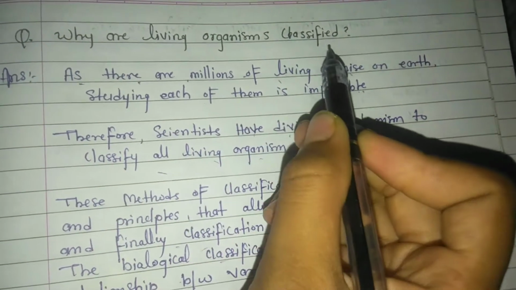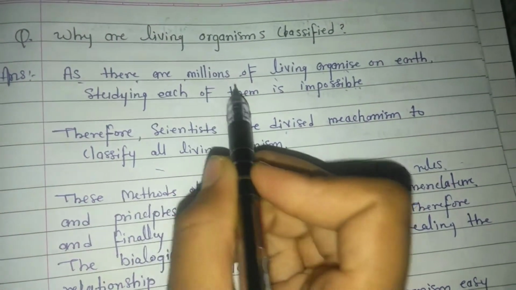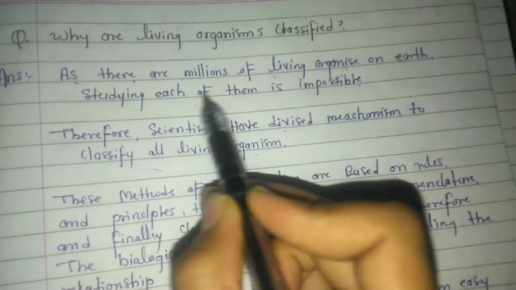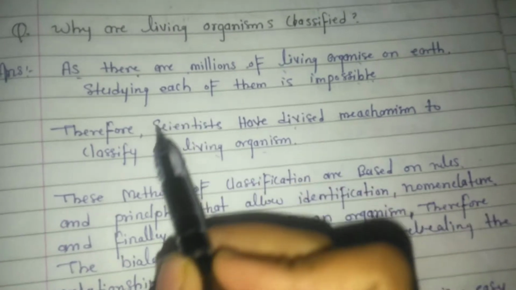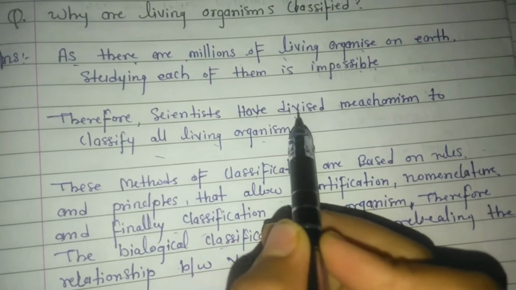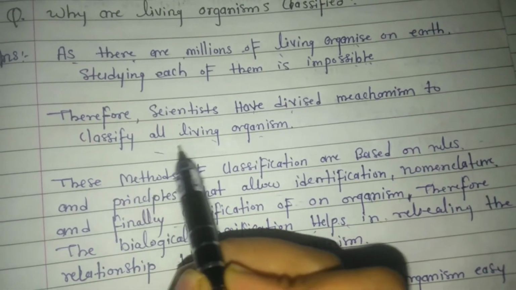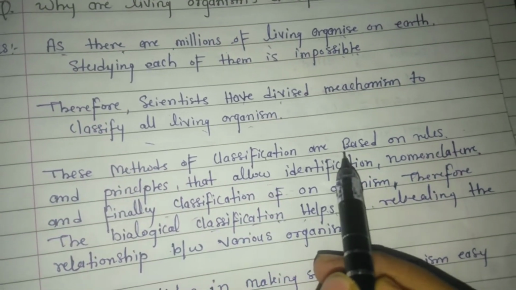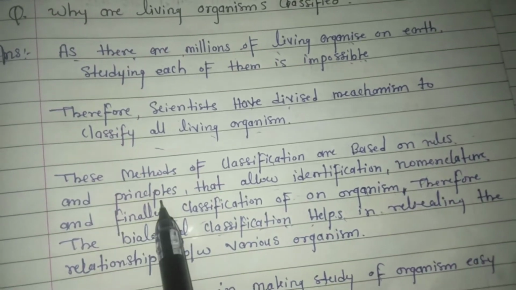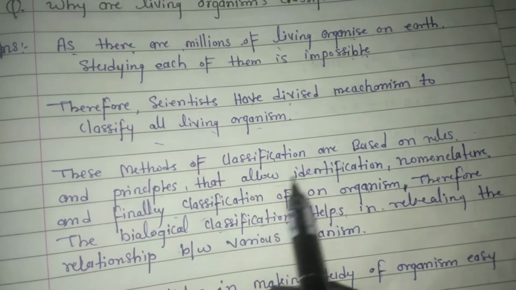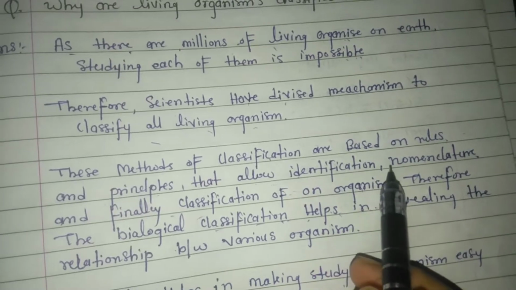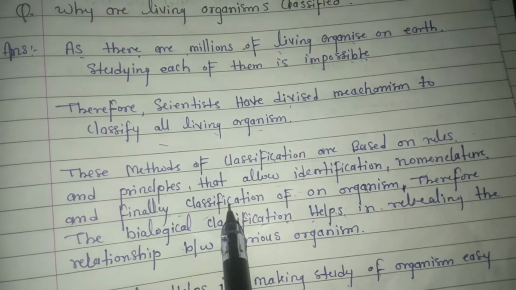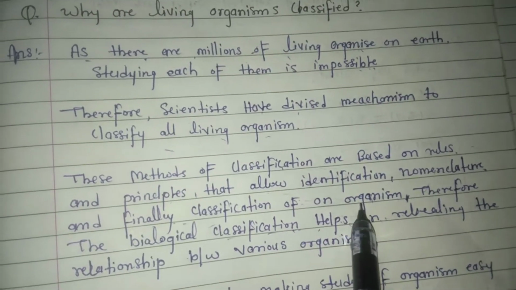How are living organisms classified? As there are millions of living organisms on Earth, studying each of them is impossible. Therefore, scientists have devised a mechanism to classify all living organisms. These methods of classification are based on rules and principles that allow identification, nomenclature, and finally classification of an organism.